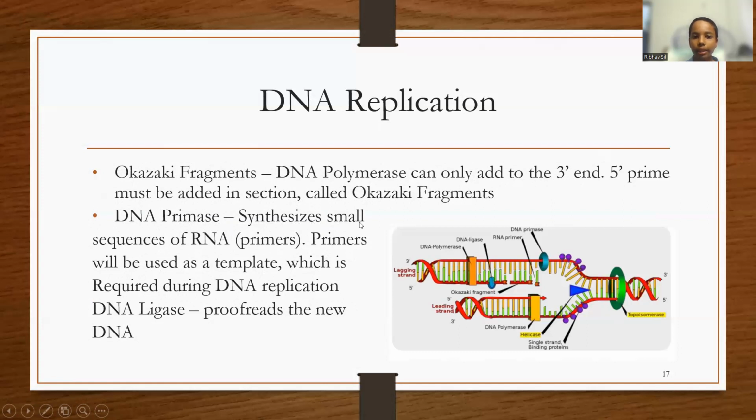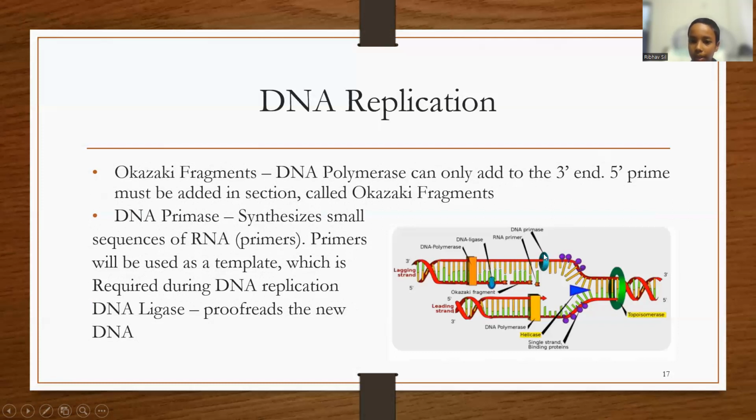DNA primase synthesizes small sequences of RNA primers. Primers will be used as a template which is required during DNA replication. DNA ligase proofreads new DNA. This is DNA helicase, which breaks up the entire DNA strands. These are the Okazaki fragments.